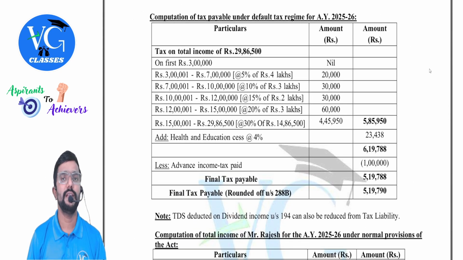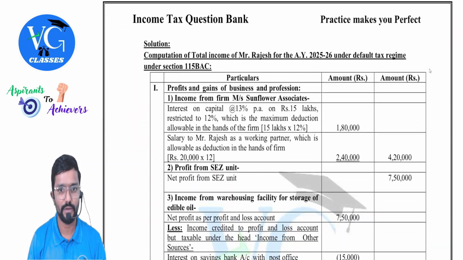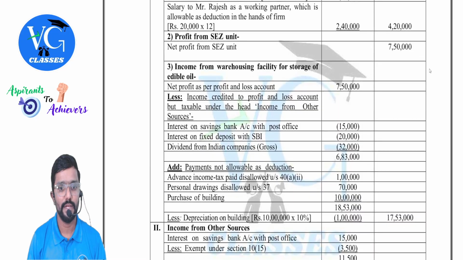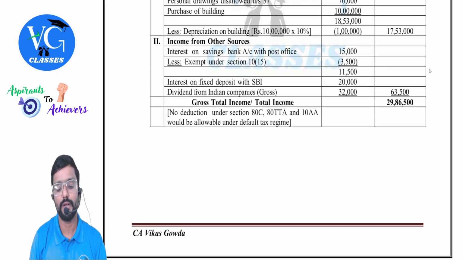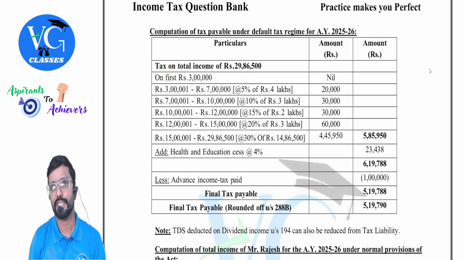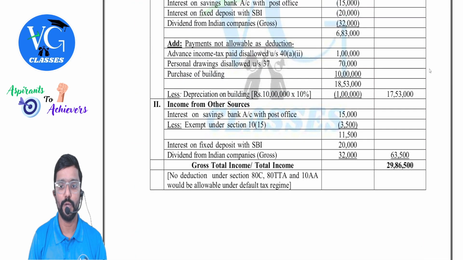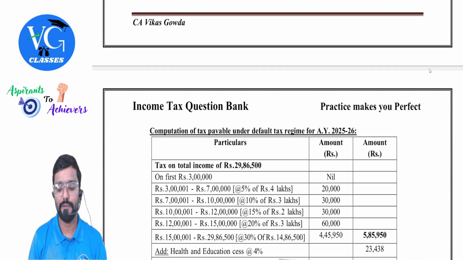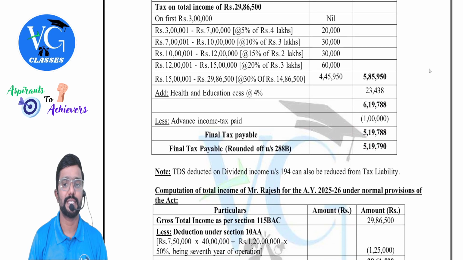Coming to tax. Will total income include any special income here? No. Entire income, just cross check once. Every income is normal. Casual income is also not there. So straight away, the entire total income is normal income. Apply slab rates: up to 3 lakh nil, then apply slab rates. So you will get gross tax liability 5,85,950. No surcharge, no rebate, both are not applicable. So add 4% health and education cess, and you will get 23,438. Then reduce 1 lakh advance tax paid.